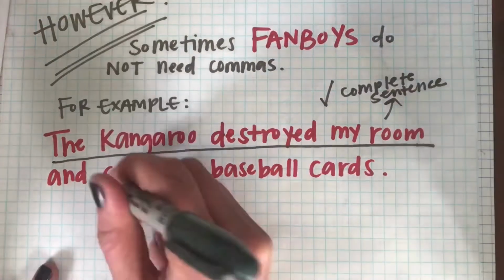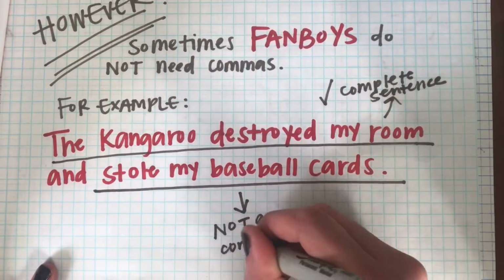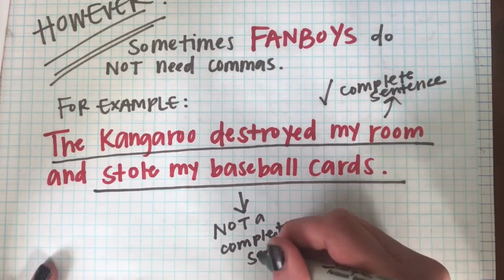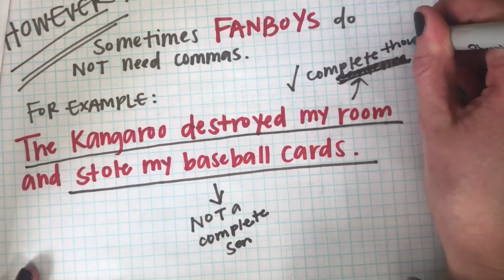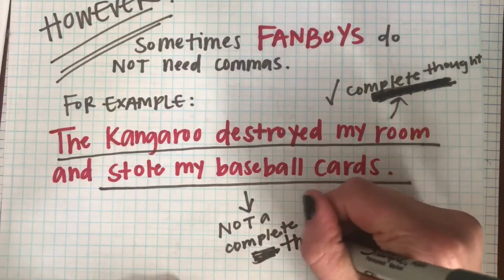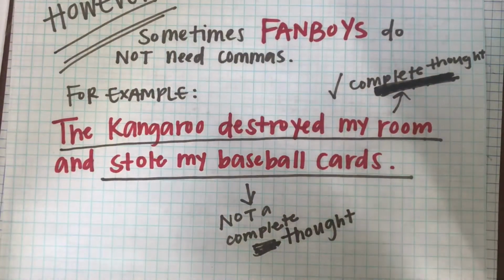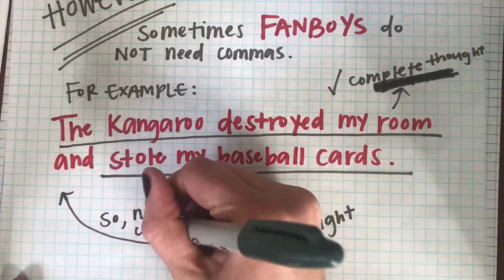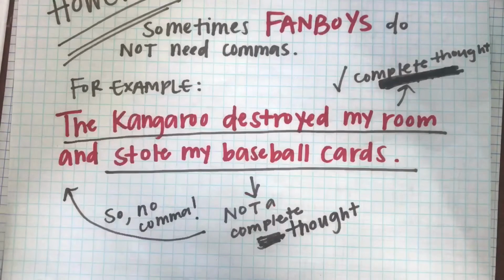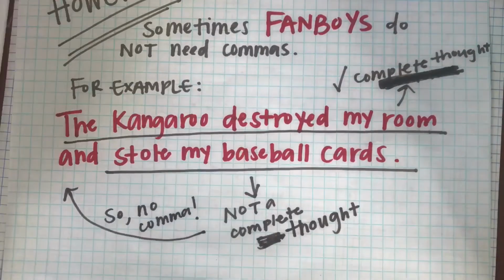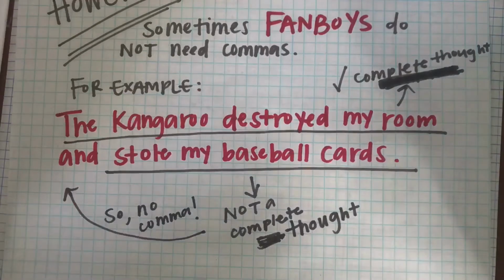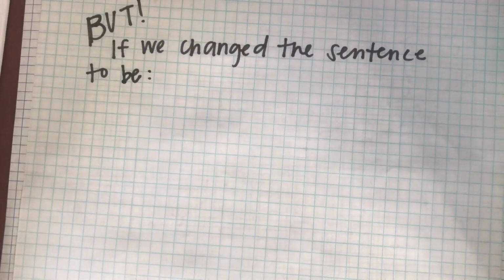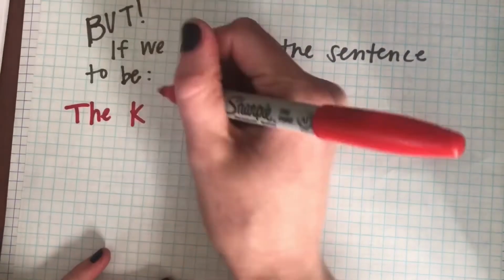And stole my baseball cards. Stole my baseball cards. We're missing something very important here. We are missing the subject, so it's not a clause. It's not a complete thought. So if there's not a complete thought there, we don't need a comma, because the coordinating conjunction's function is to combine two complete thoughts. If there's no two complete thoughts, then the comma is not necessary. That's when you take it out. It's only when there's two complete thoughts that you use a comma with your fanboys.